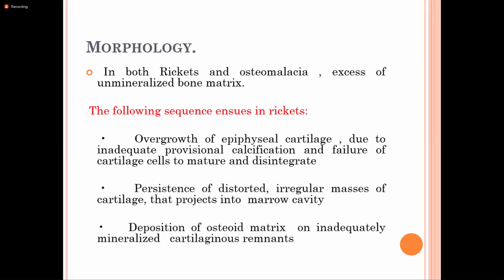Okay, so what happened is that the epiphyseal cartilage is overgrown. There is the overgrowth of the epiphyseal cartilage, and also that cartilage fails to mature. Okay, and also there is the persistence of the irregular masses of cartilage, and the inadequately mineralized bony matrix, they persist.